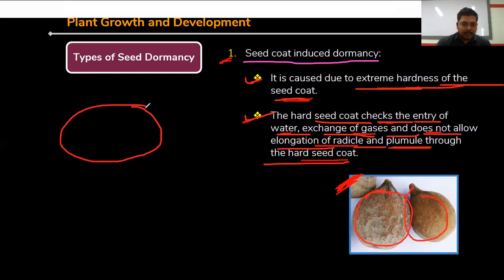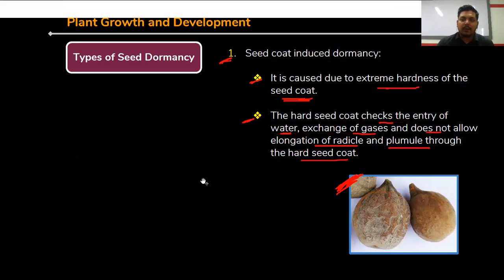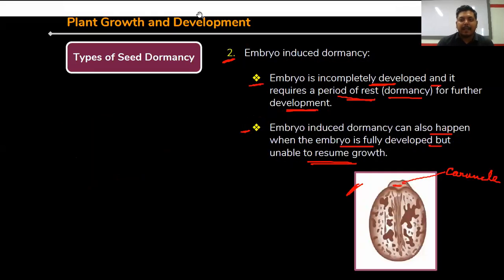Water is a very important material for breaking down the seed dormancy. So what happens if a very hard seed coat is present? Water is not taking entry through the seed coat, and finally the seed is not getting germinated. This is called seed coat induced dormancy.